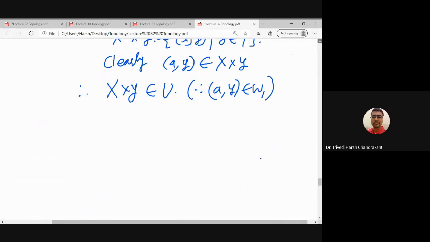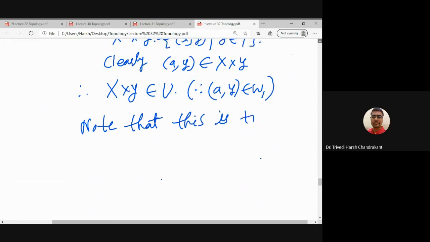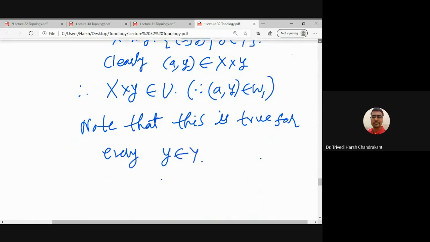Note that this is true for every small y, an element of capital Y.